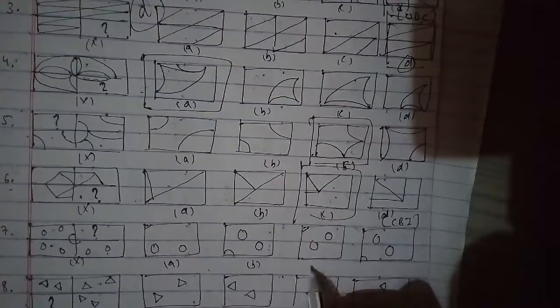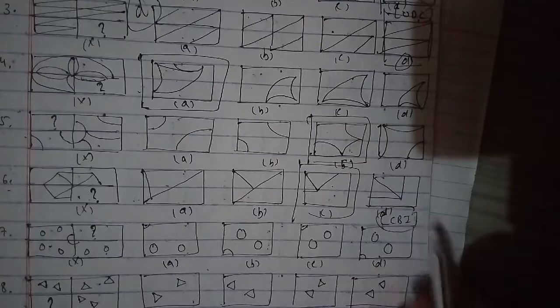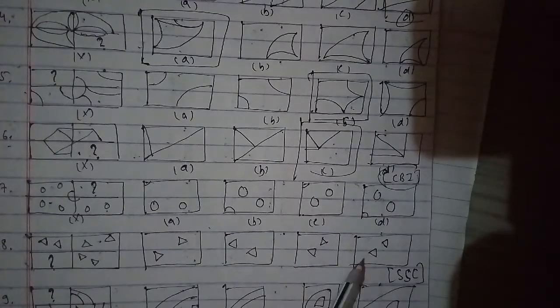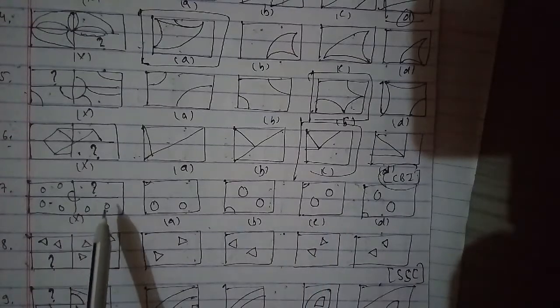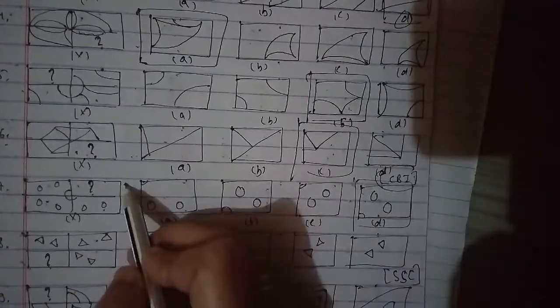We'll go ahead with another one, which is your eighth question of the session. This has been the figure cross A, B, C and D. We have to find the missing figure, and the D figure will be the right answer for this question as well.